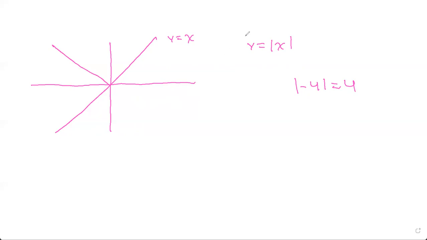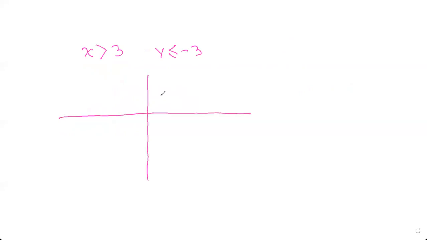Now let's look at graphing linear inequalities. So say we have x is greater than 3 and y is less than or equal to minus 3. So we can draw it like this. Once we draw the graph, say 1, 2, 3, minus 1, minus 2, minus 3.